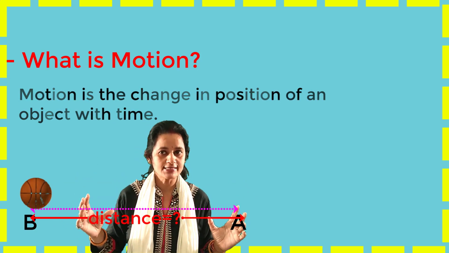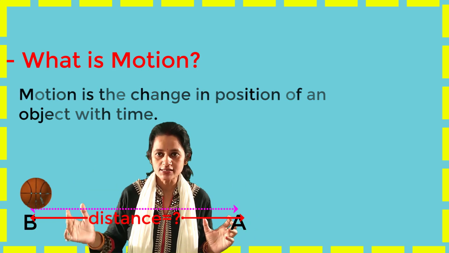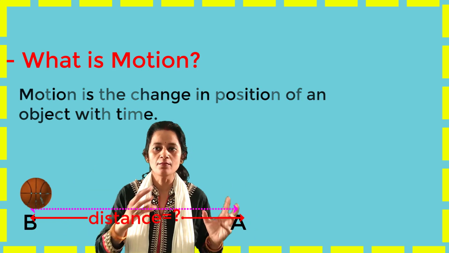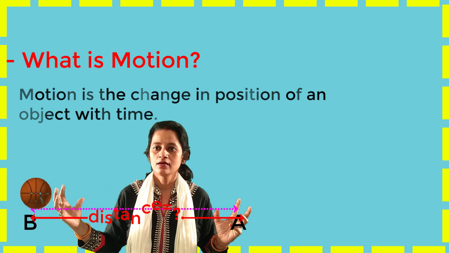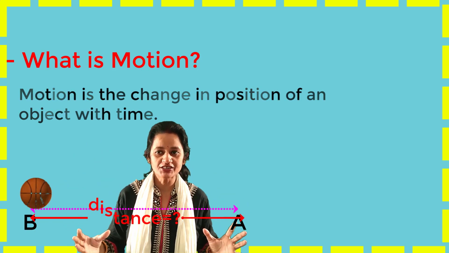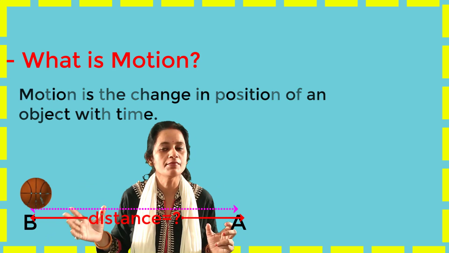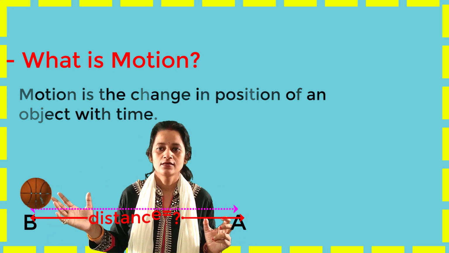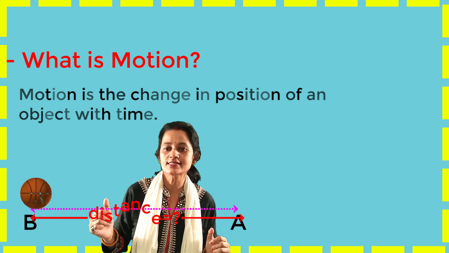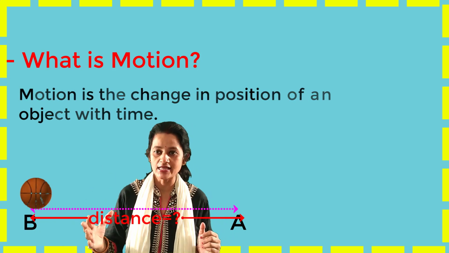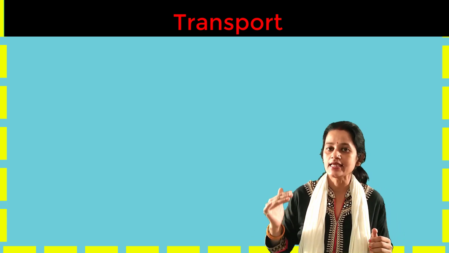So you can notice that there is some motion because it moves from place A to place B. But the question is how much distance it moved. That is the measurement of distances. So in this chapter, we will understand the types of motion and how to measure the distance between two different points. So let us begin with the very well-known things, the transport that we can see every day.